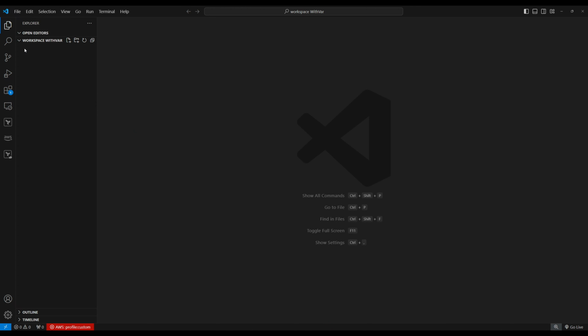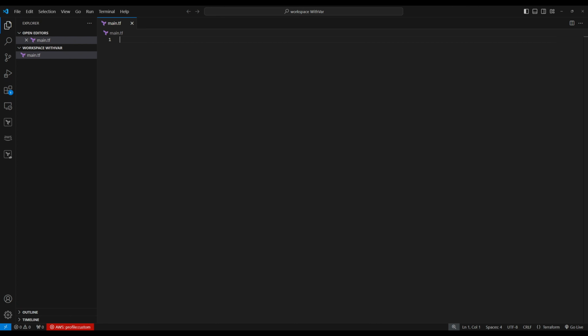Okay, I'm on my Visual Studio Code. I'm in the workspace with var folder. So let's create a file, main.tf. This is the sample configuration. I have the AWS provider. We're going to create an AWS VPC, and for the CIDR block we'll give a variable, var.cidr. This is the variable we declare. So right here is the variable declaration, cidr.